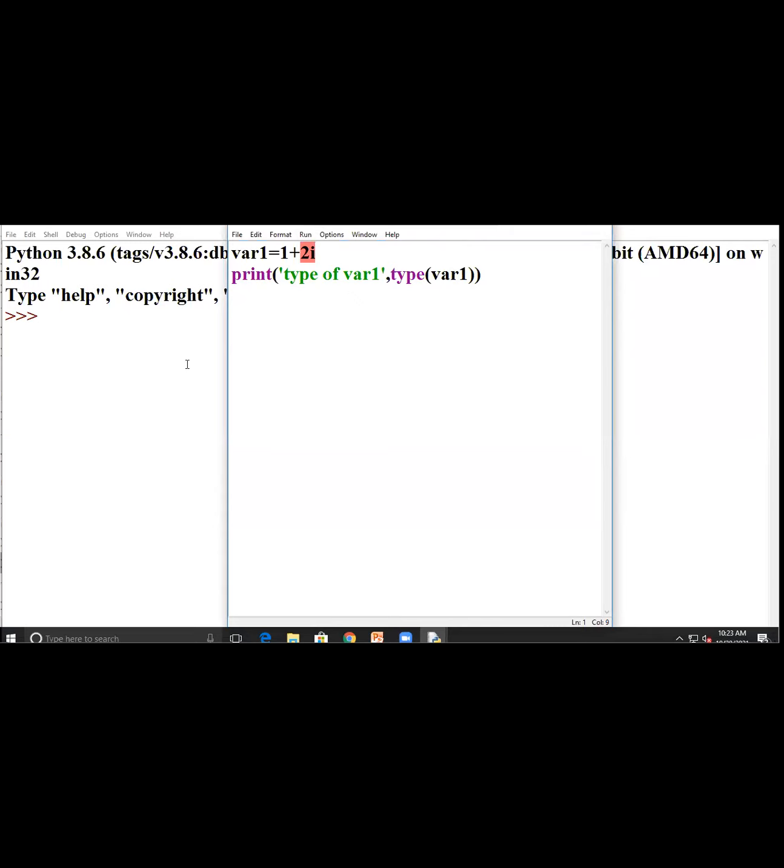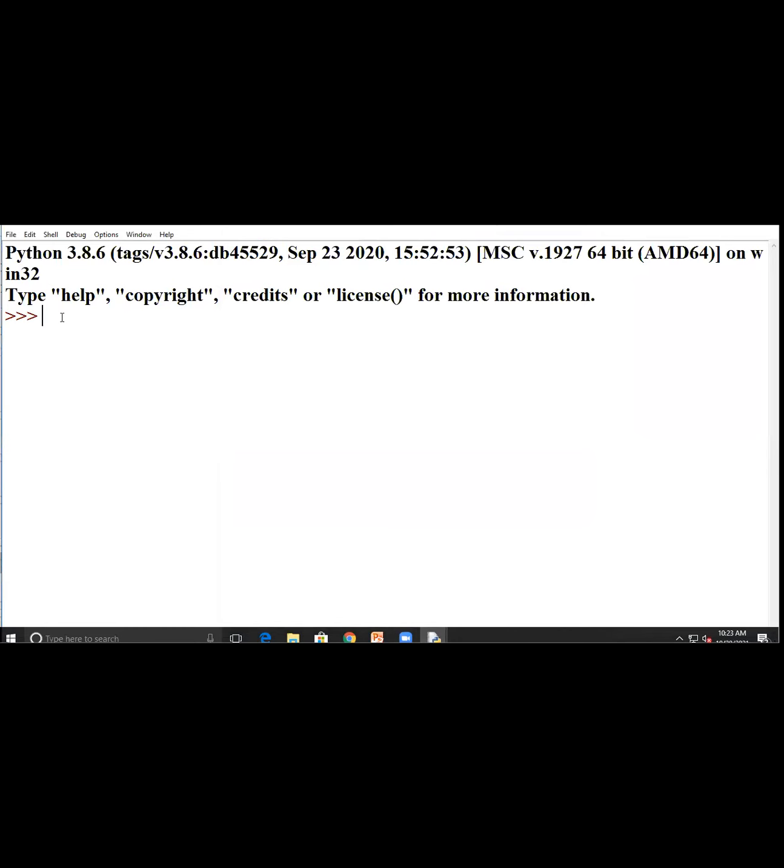Suppose here we write var1 is equal to 1 plus 2j. After writing this line, our program will run, like type of var1, comma, type of var1. After this it returns the output: it is a complex number.